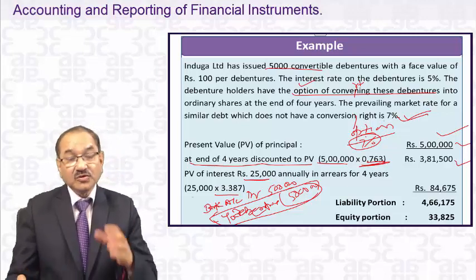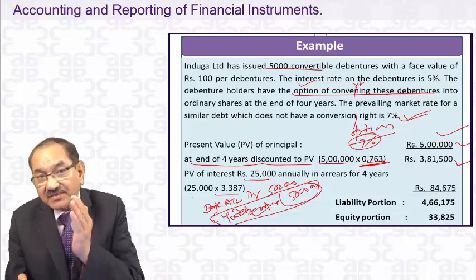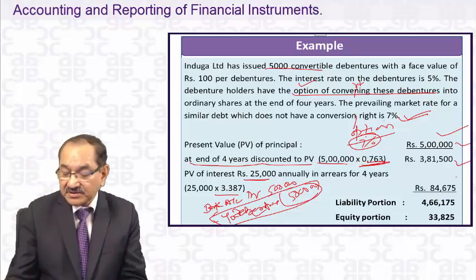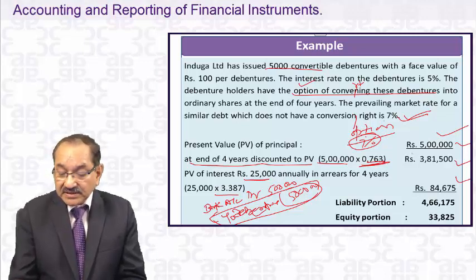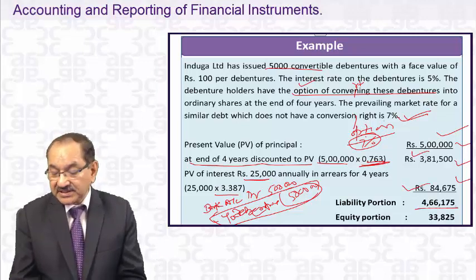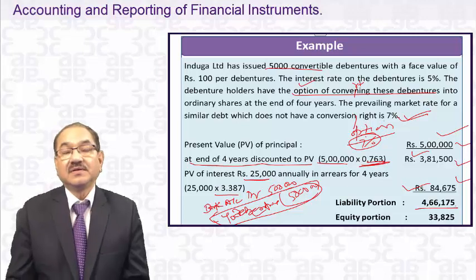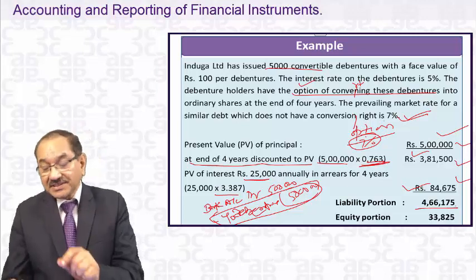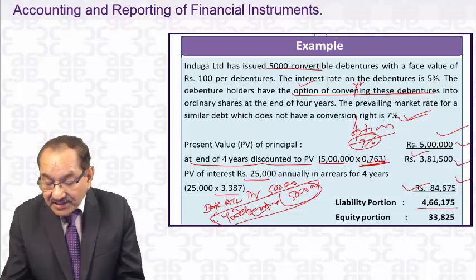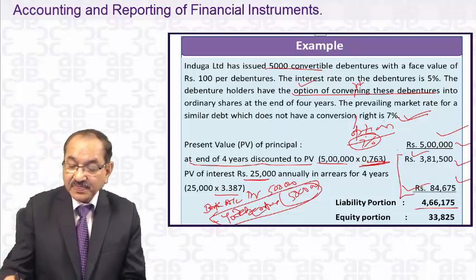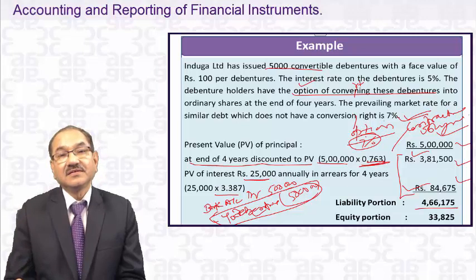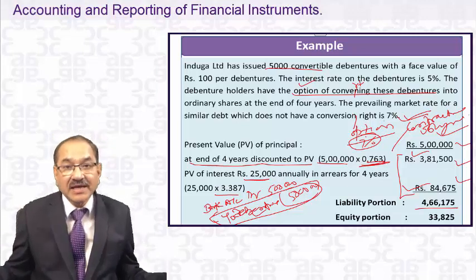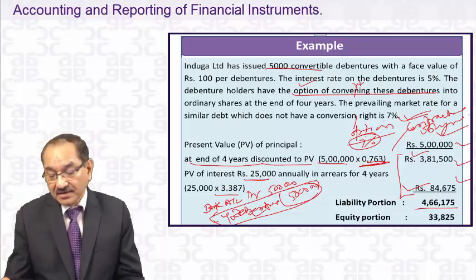And the present value of what you are paying over 4 years, 25,000 per annum, comes to 84,675. The total of this plus this is 466,175. Dear student, this is nothing but the contractual obligation to pay cash. These two portions are the contractual obligation to pay cash, and a contractual obligation to pay cash is a liability.